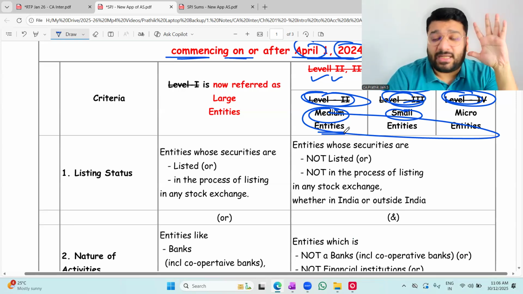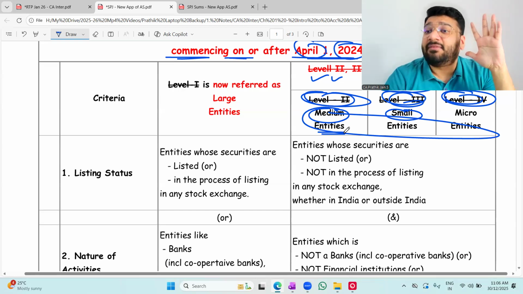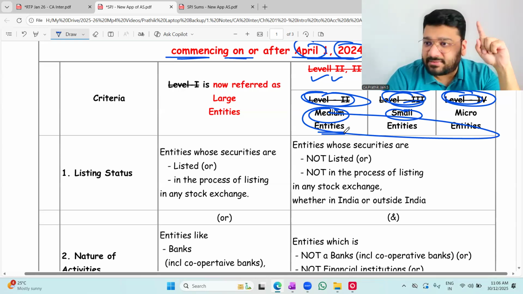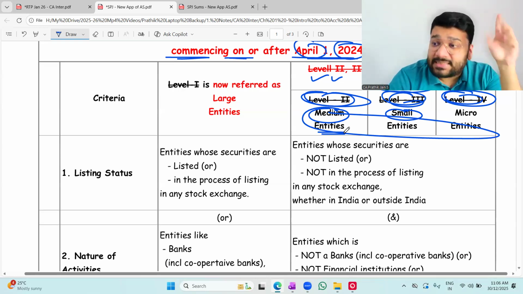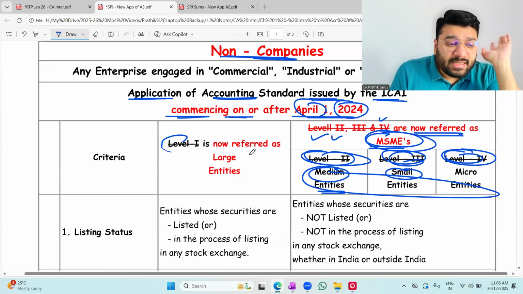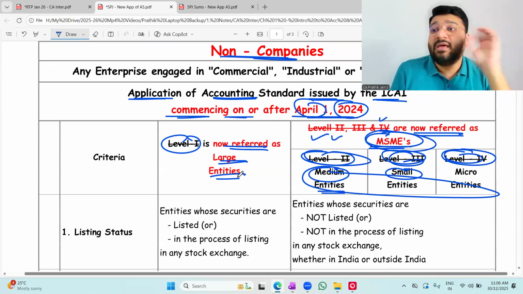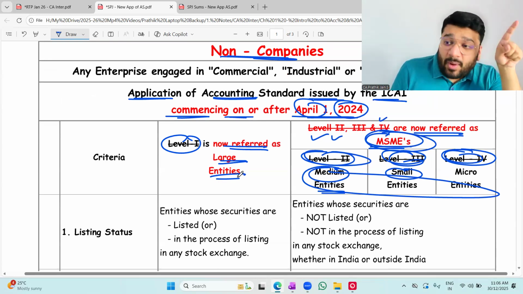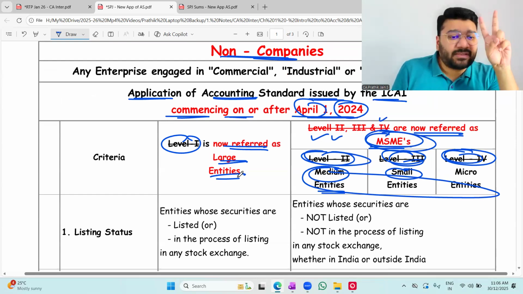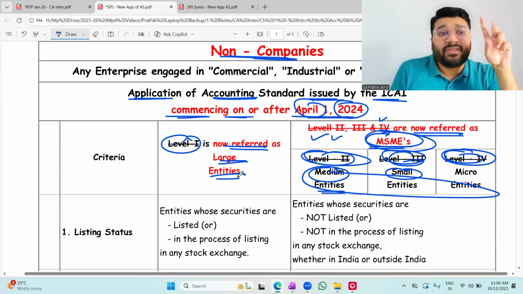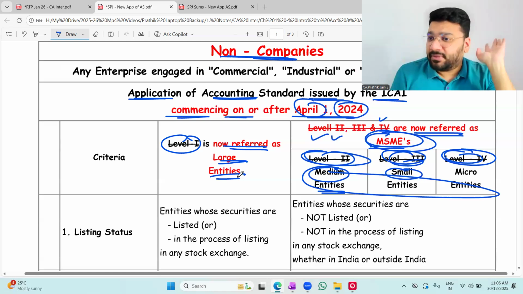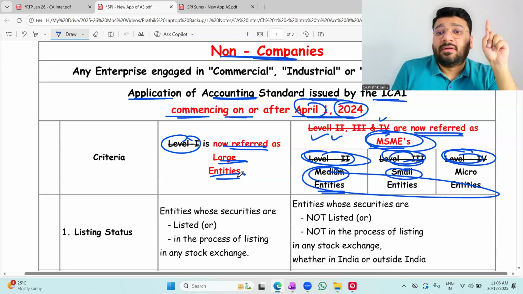If all these 5 conditions are satisfied, then we will call such an entity MSME. Out of these 5, if any one fails, then you cannot be called MSME, you'll be called a large entity. Level 1 is referred to as large entities, which means from now onwards, we will not talk in terms of level 1, level 2, level 3, level 4. There are only 2 levels in the non-corporate, which are large and MSME. Like corporates have 2 classifications, non-corporates also have only 2 classifications. One is large, second is MSME.